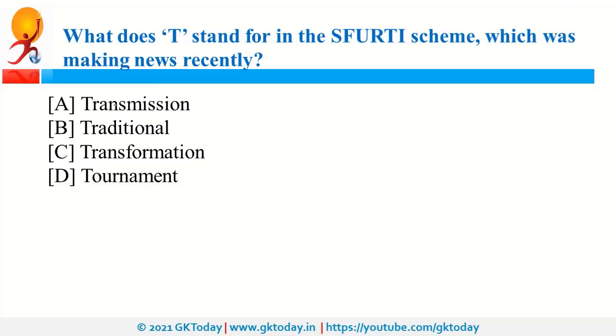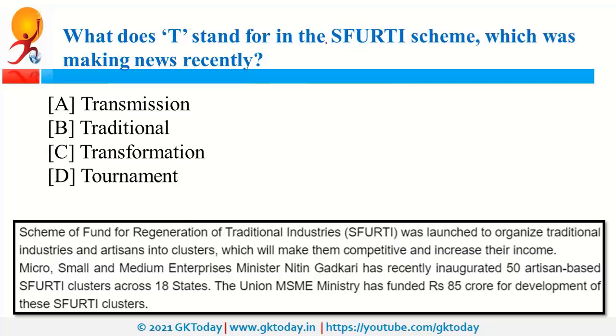Now let's start. What does T stand for in the Safurti scheme, which was in news recently? So the name of scheme is Safurti. It stands for Scheme of Fund for Regeneration of Traditional Industries. So this T stands for traditional. So it is a fund for the revival of traditional industries. Recently it was in news because of MSME Minister Nitin Gadkari. MSME stands for Micro, Small and Medium Enterprises. So recently Nitin Gadkari inaugurated this scheme-based clusters.